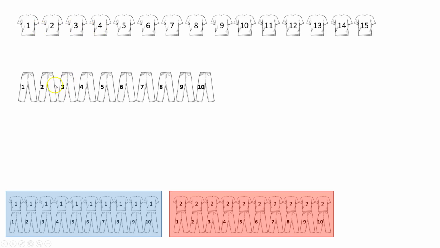So for each shirt, there are going to be 10 different outfits because I can wear it with 10 different pairs of pants. So I'm going to take 15, the number of shirts, times 10, the number of pants, and that's going to give me 150 possible combinations of shirts and pants that I could wear. We call that the multiplication principle of probability. If you're picking one out of this set and one out of this set, and there's 15 here and 10 there, you do 15 times 10 to figure out the possibilities.